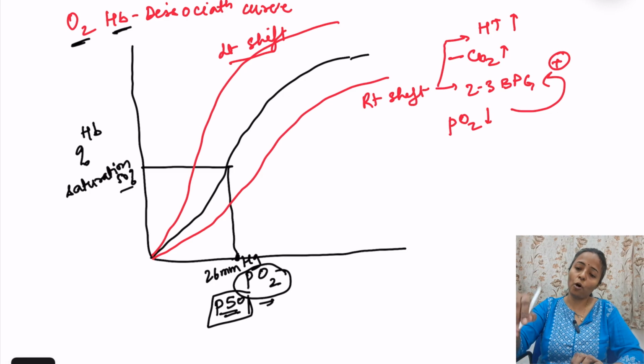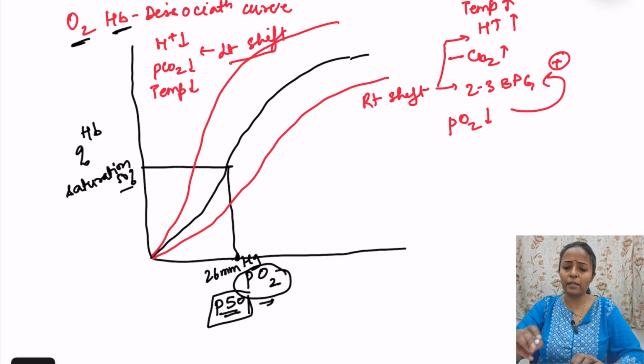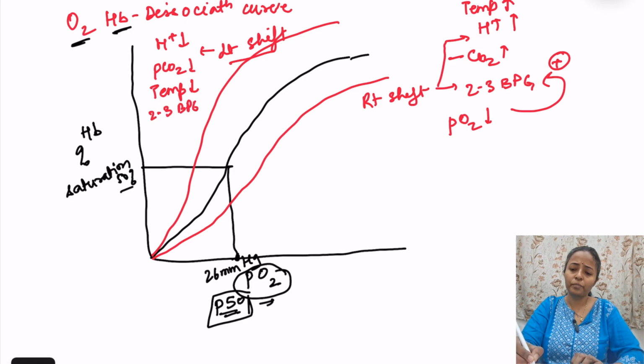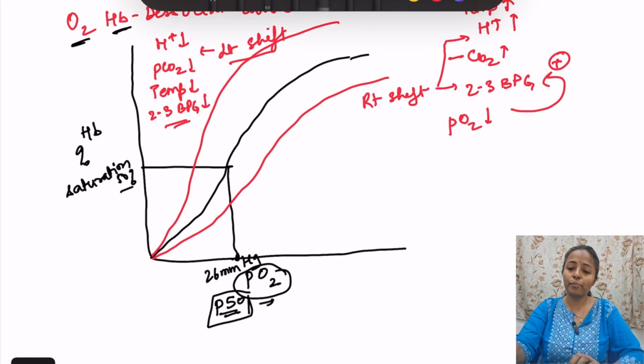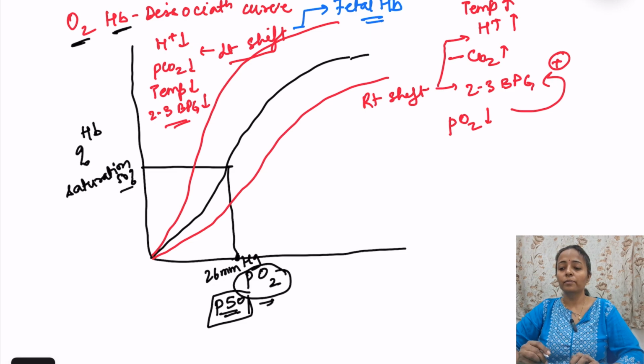When does left shift occur? Opposite of this thing. So there is hydrogen ions decrease, partial pressure of carbon dioxide decrease. इसमें temperature भी लिख लो, right shift temperature increase, तो इसमें भी temperature decrease, okay? And hydrogen ions, partial pressure carbon dioxide, temperature and 2,3 BPG also decrease. So that will all lead to left shift. But there are certain other important points in left shift, that it also occurs in fetal hemoglobin. Fetal hemoglobin has a very high affinity for oxygen. तो उसमें लेफ्ट शिफ्ट होता है. और दूसरा है कार्बन मोनोऑक्साइड पॉइजनिंग.